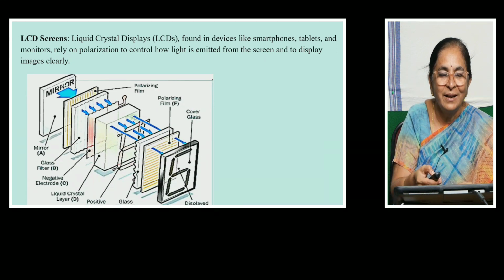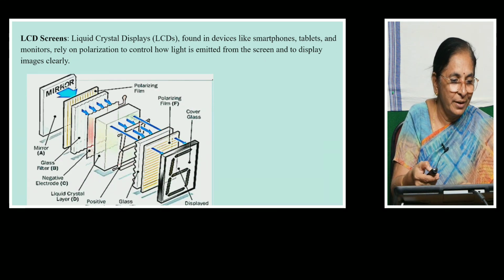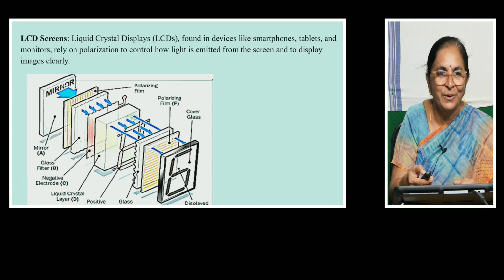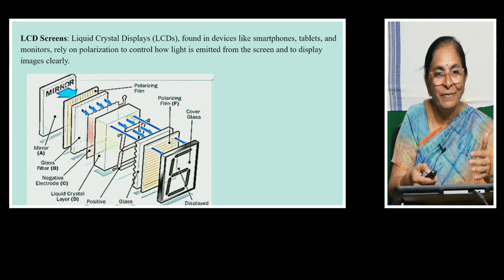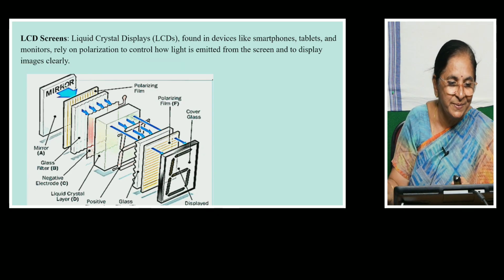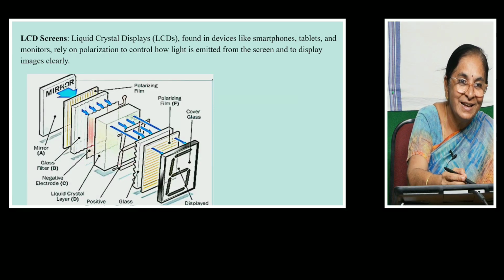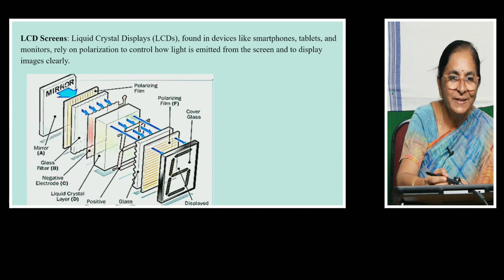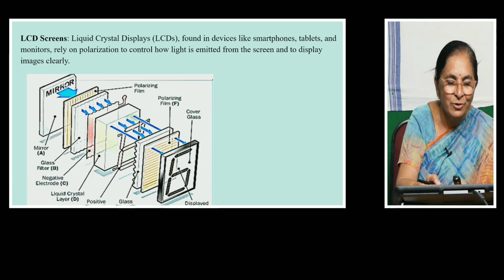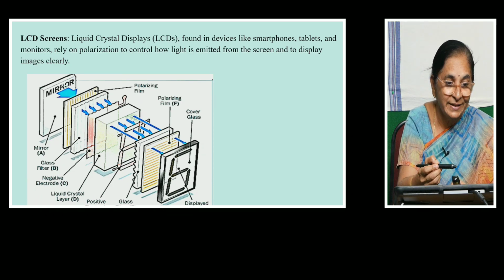You can see that an LCD TV is a bit costly because the screen itself is very thin. It may be thin, but inside the screen you have so many thin films to make it very sleek and elegant. So you can see here that in an LCD screen also you use these polarizing filters.